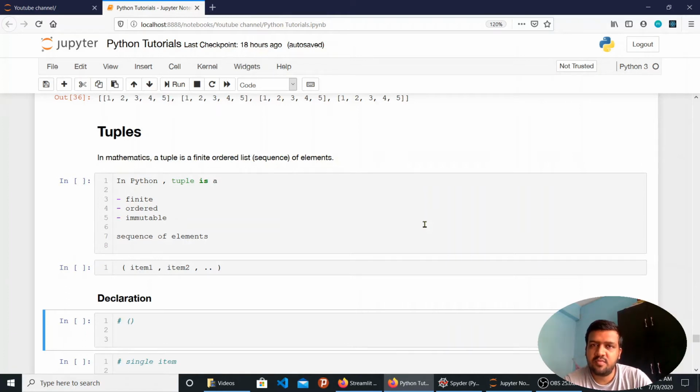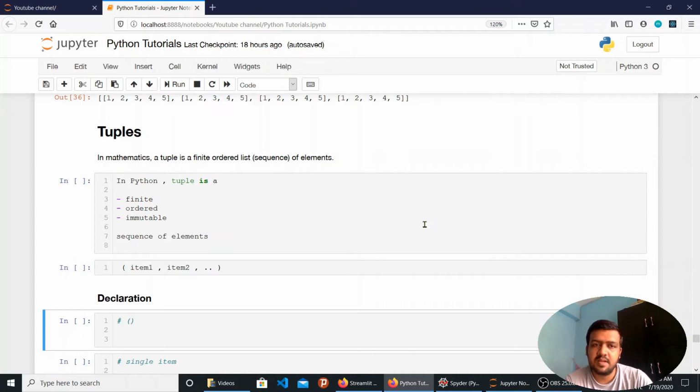At any point during program execution, we cannot change any value of any tuple, nor add or delete something from it. So it's like a read-only thing. You have created something, entered some values in the tuple, and you can use it only to read those values. You cannot change anything. You cannot even sort the values present in the tuple.